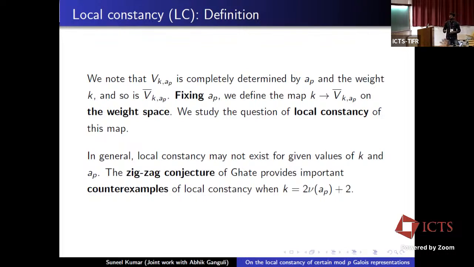In general, local constancy may not exist for given values of k and a_p in the world of crystalline representations. The zigzag conjecture of Ghate provides an important counterexample of local constancy when weight k equals 2ν(a_p) plus 2. And here ν(a_p) is half integral. Okay, so before we discuss some counterexamples arising from the zigzag conjecture, let me quickly define some notation.